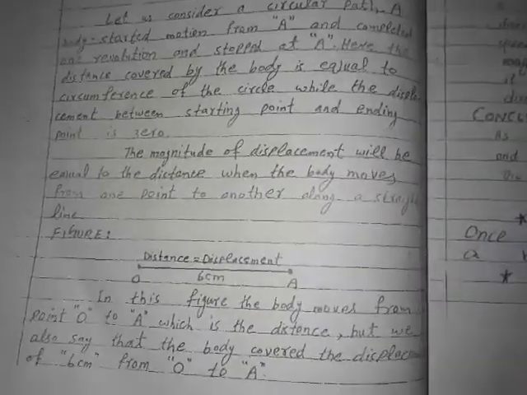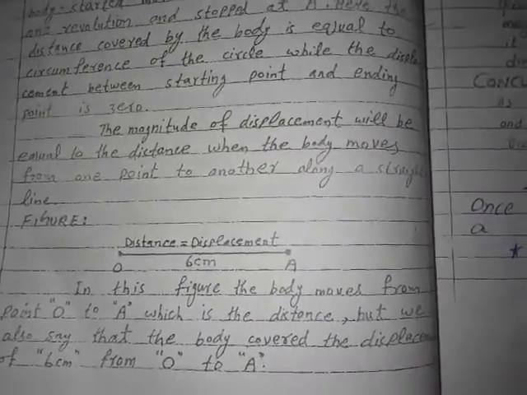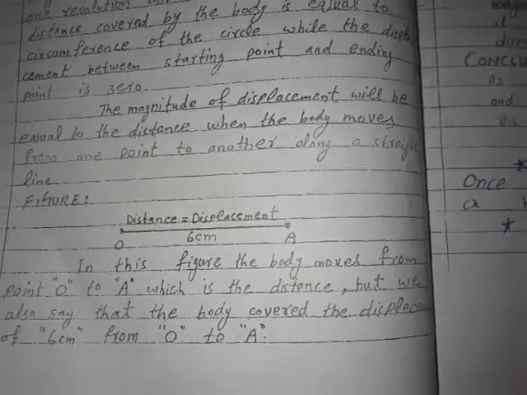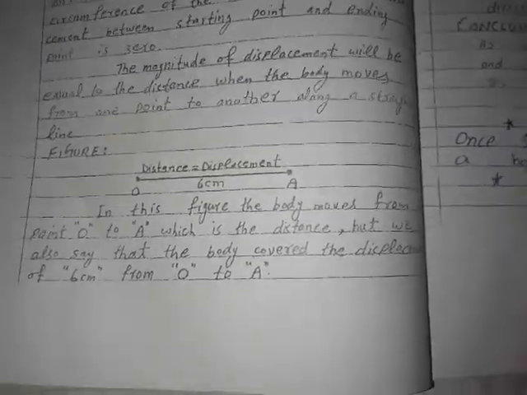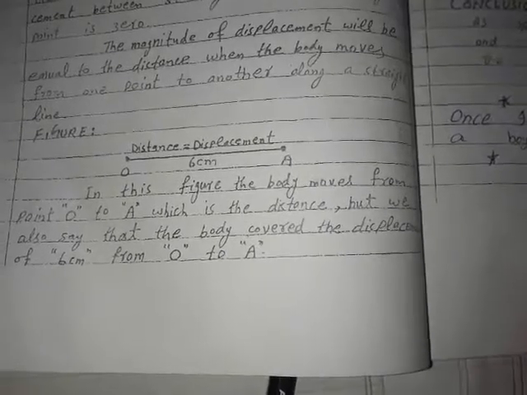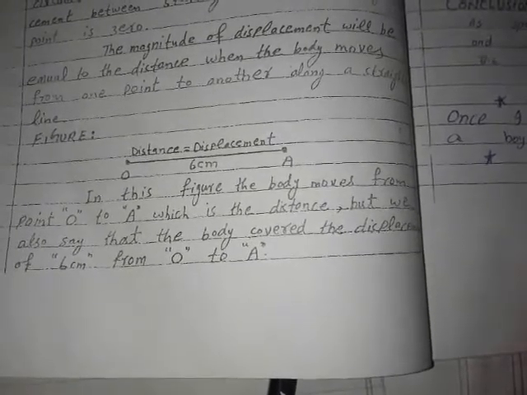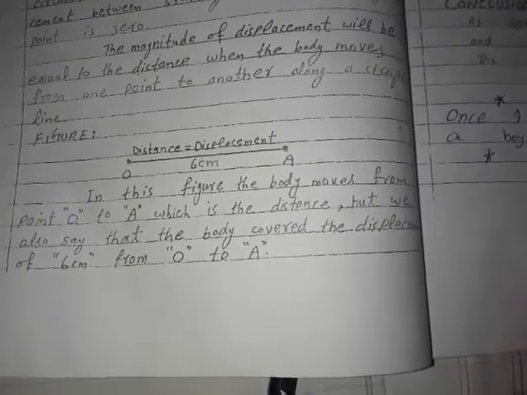The magnitude of the displacement will be equal to the distance when the body moves from one point to another point along a straight line. Figure: distance is equal to displacement. In this figure, the body moves from point O to A, which is the distance, but we also say that the body covers a displacement of 6 cm from O to A.